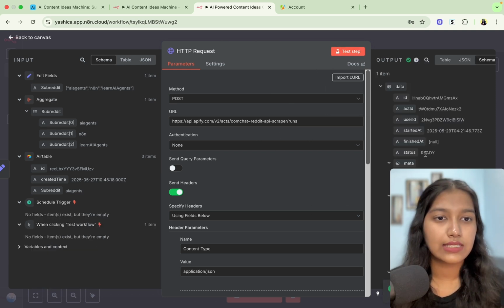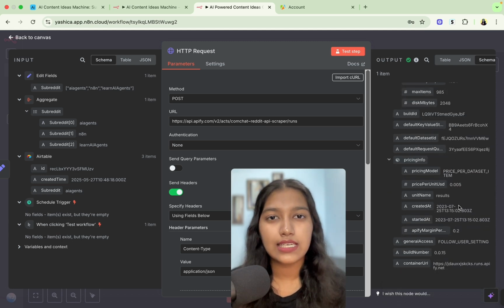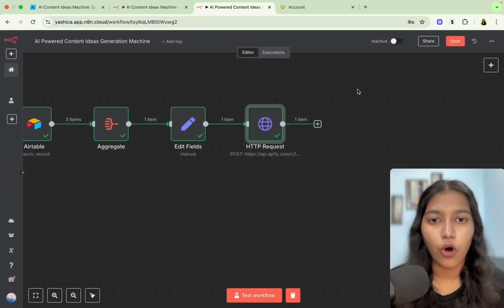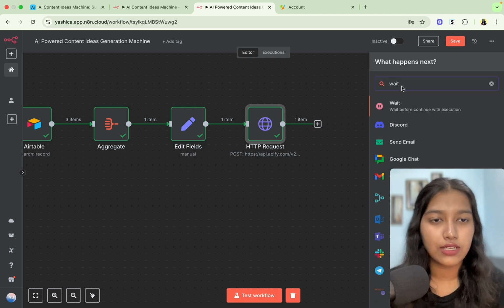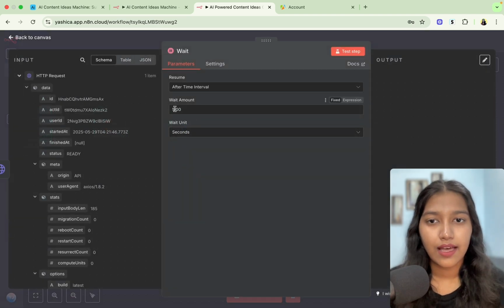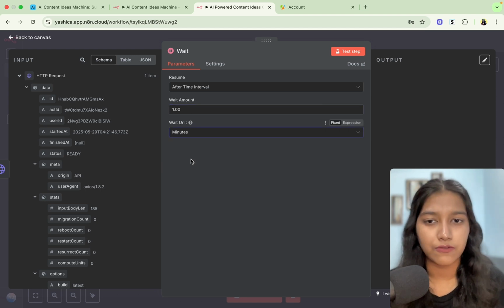As you can see, it ran successfully. Now, it takes a few seconds or a few minutes to scrape. So for that, we will have to make the automation wait before it goes to the next step and retrieves the results. For that, you're going to select wait. And let's make it wait for 1 minute. I think that's pretty sufficient.